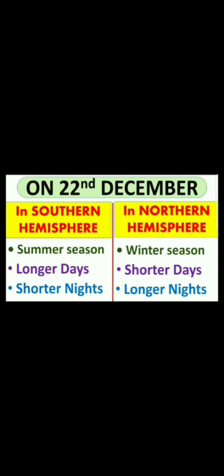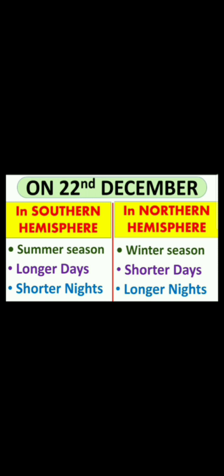So, on 22nd December in the southern hemisphere, it is summer season with longer days and shorter nights. But on the same day, in the northern hemisphere, all the three conditions are reversed. It means it is winter season in the northern hemisphere with shorter days and longer nights. I hope you understand here.